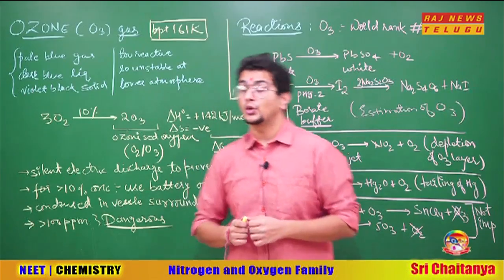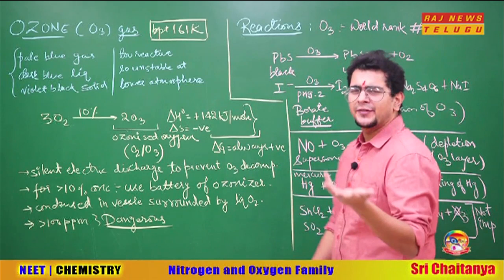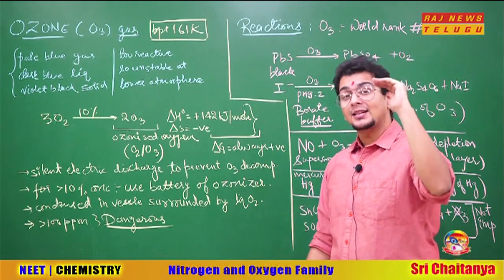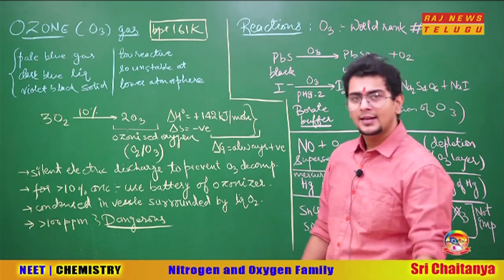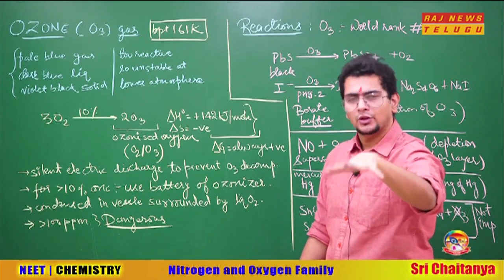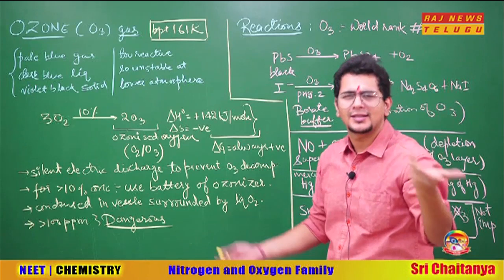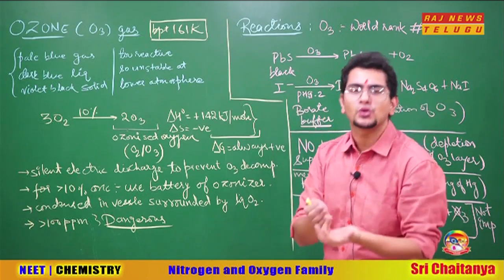So let us start with ozone. Ozone is very famous because it is there in the upper atmosphere, saving us from the UV light. It's a very famous gas, but it is not found in the lower atmosphere. You might not see ozone around you. You can't see any gas around you, but you will not observe ozone around you.